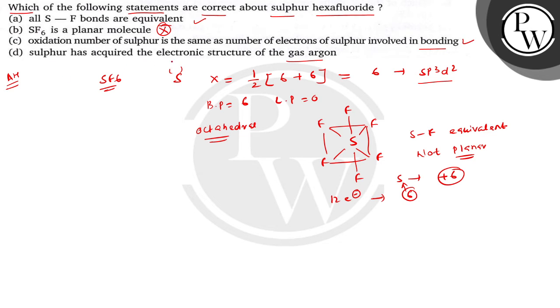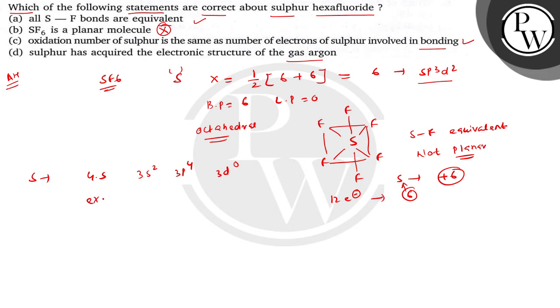Now sulfur has acquired the electronic structure of argon. बच्चों यहाँ पे sulfur का आपका क्या था? It is 3s2 and 3p4 and 3d0 in ground state. Ground state में ये electronic configuration था.